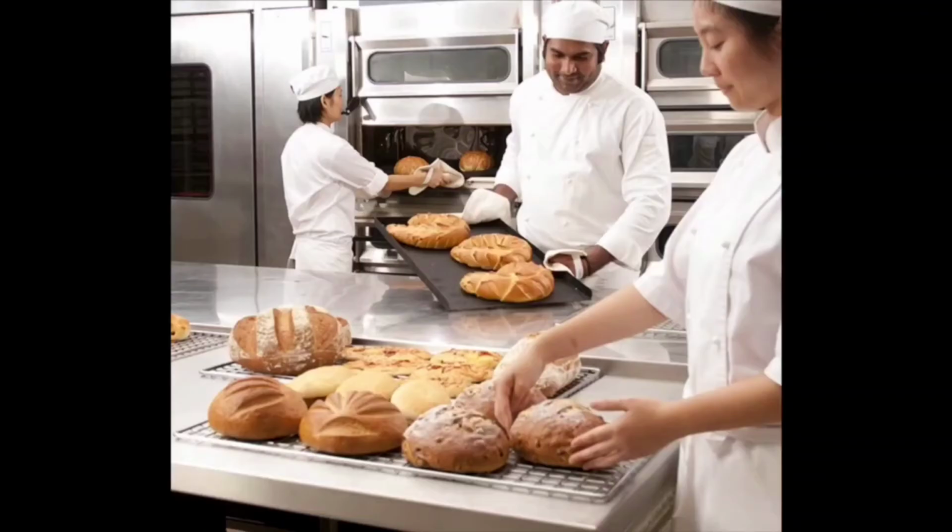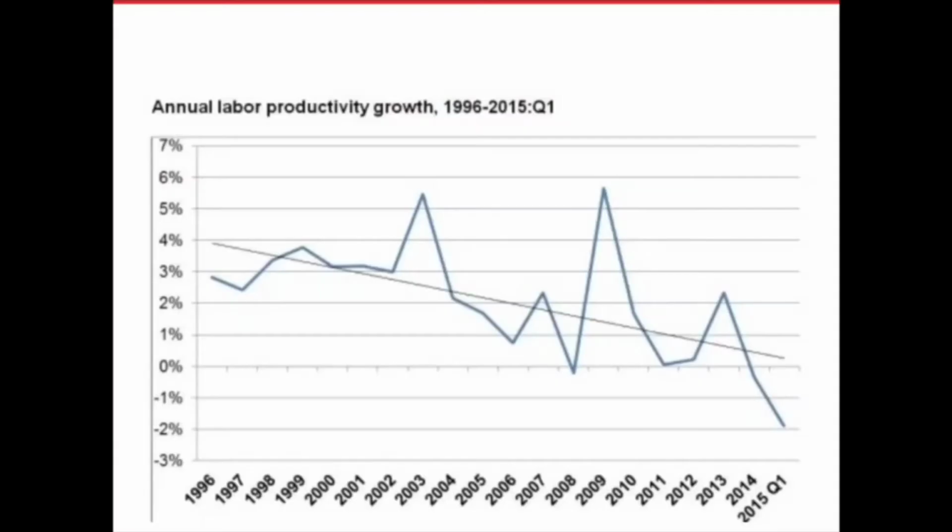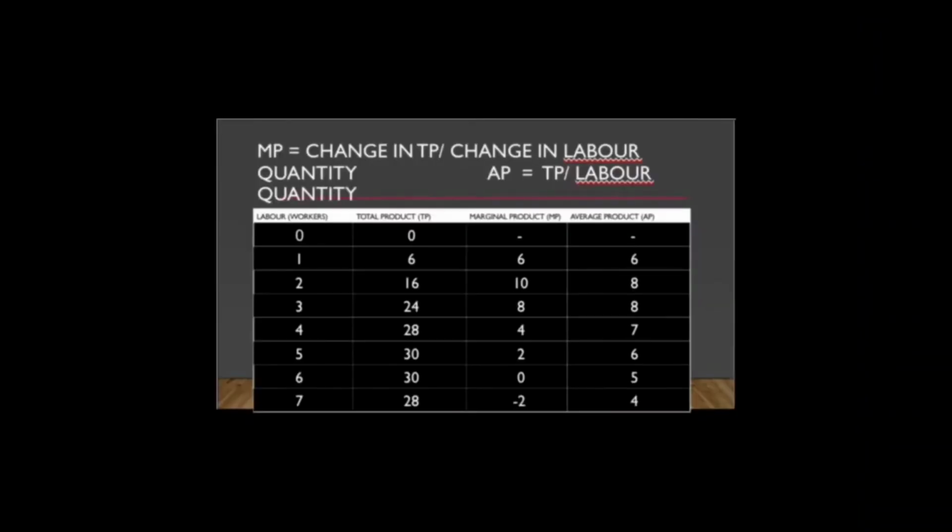But when we start hiring the third worker, labor productivity decreases. This is because there aren't enough fixed factors of production to take more than 2 workers. There aren't enough ovens and workspace. As a result, the workers start getting in the way of each other and affect each other's output, and labor productivity eventually falls. The total product increases but at a slower rate before it starts to fall when the business employs worker number 7.